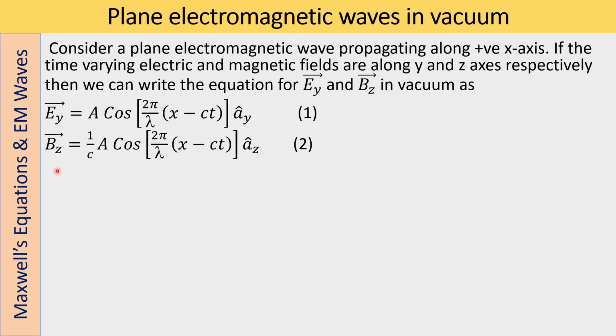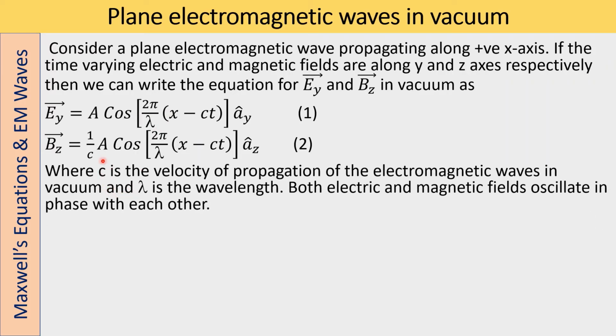The magnetic field is given by Bz equals 1 by c into a cos 2 pi by lambda into (x minus ct) into az hat. So az hat is the unit vector in the z direction only. So the magnetic field is in the z direction only. This is the normal wave equation which we are using. Here c represents the velocity of the propagating electromagnetic wave in vacuum, and lambda is the wavelength. Both electric and magnetic fields are in phase with each other.